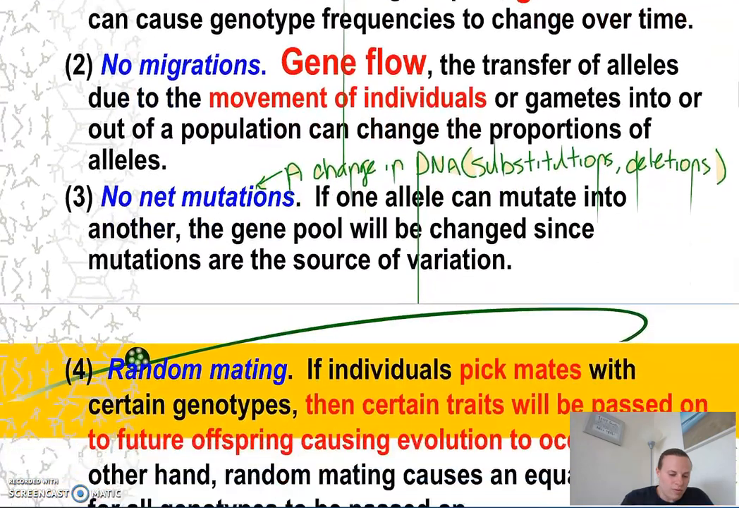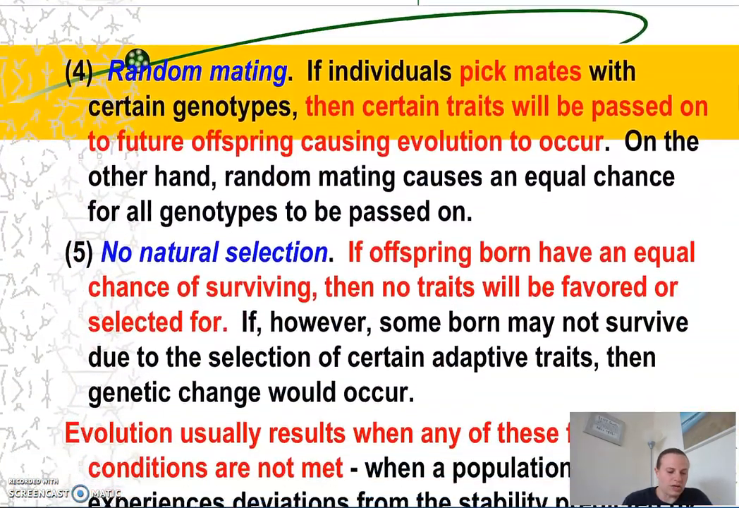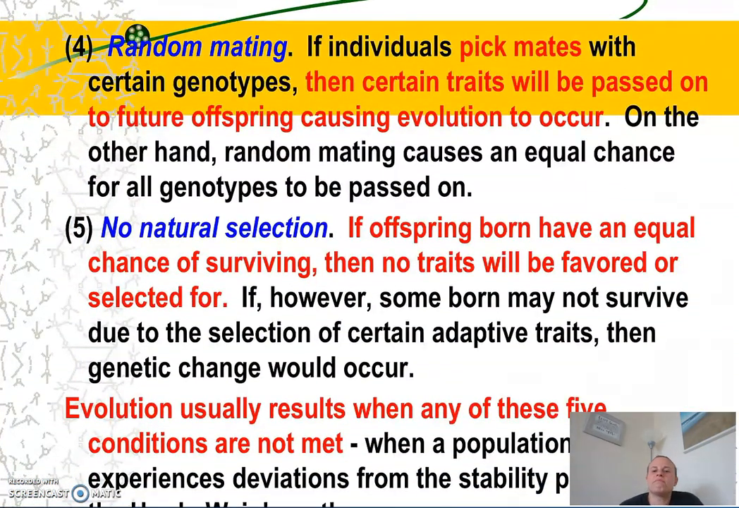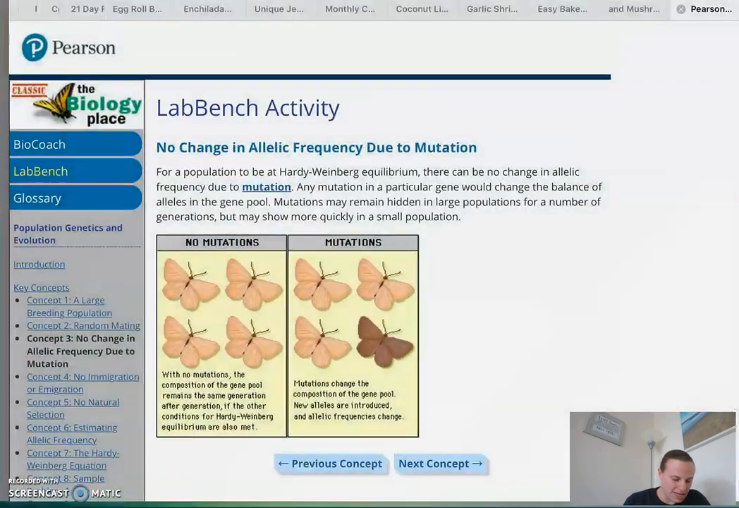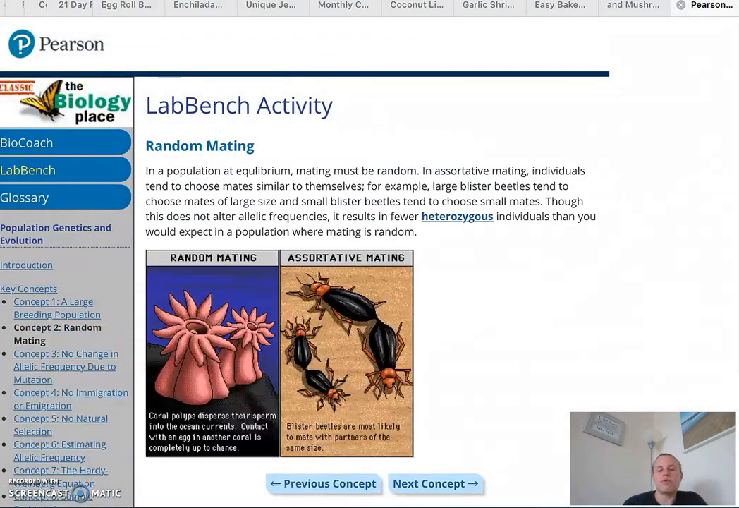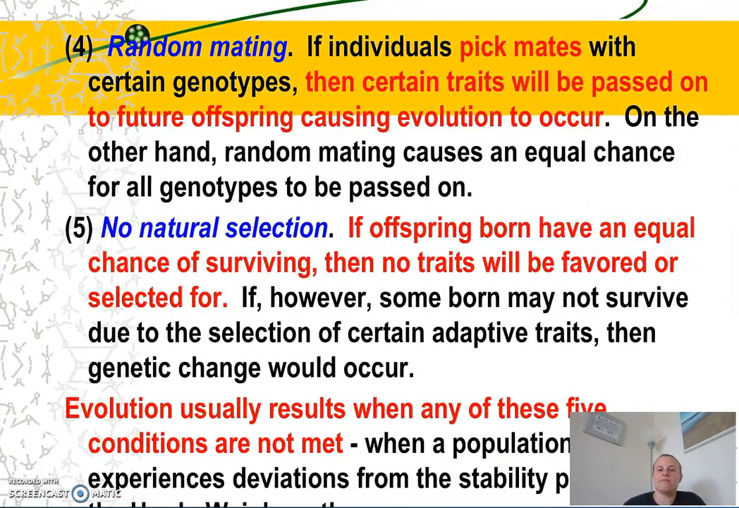In order for no evolution to occur, there must be random mating, meaning that if I pick mates, I have not satisfied this condition. And we know that we pick mates based on preferable characteristics. So believe it or not, even beetles will pick mates based on their size, where those beetles that are similarly sized will pick that as a mate.